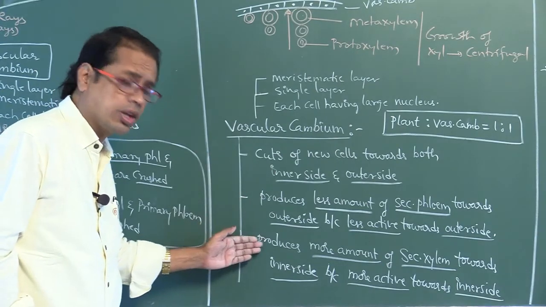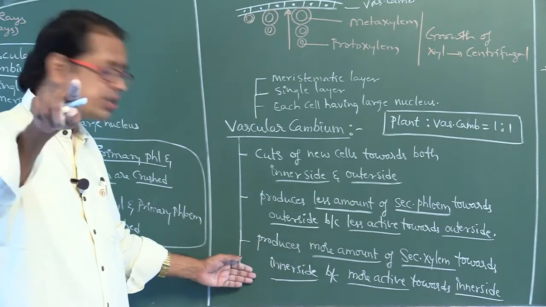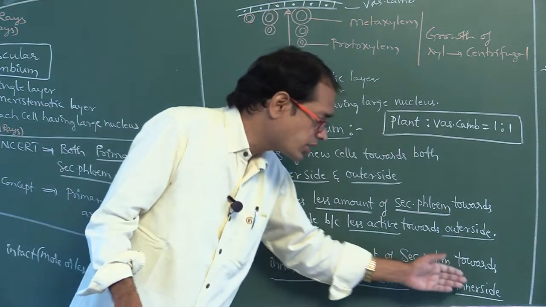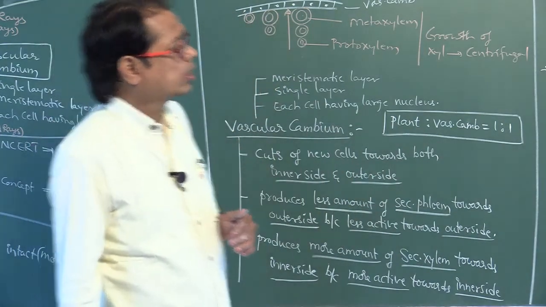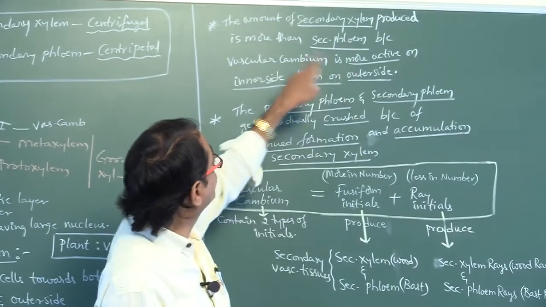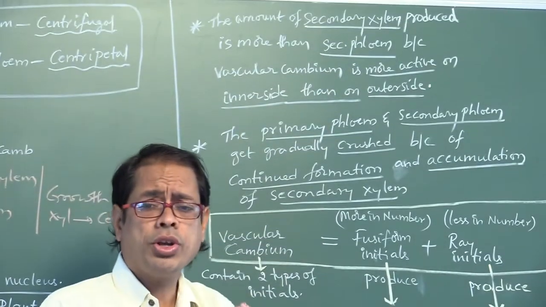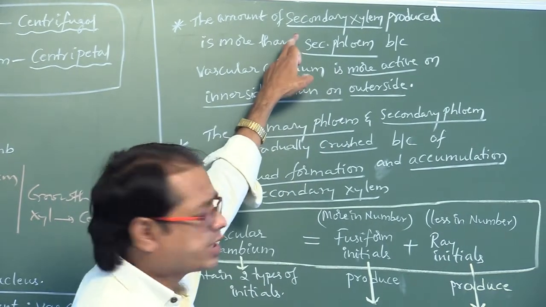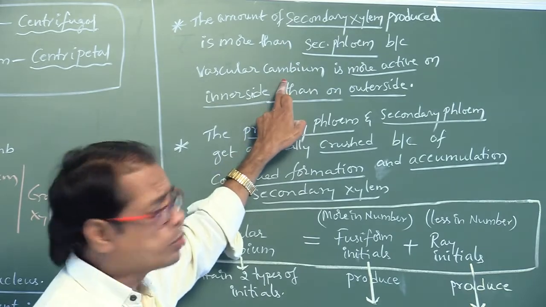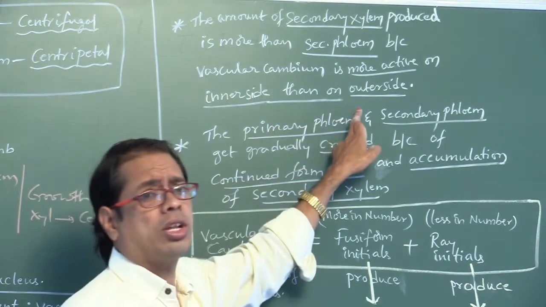Vascular cambium produces a greater amount of secondary xylem towards the inner side. What is the reason? Because vascular cambium is more active towards the inner side. Now look here, my dear students. The amount of secondary xylem produced is more than secondary phloem. Which one is producing more? Secondary xylem, when compared to secondary phloem, because vascular cambium is more active on the inner side than on the outer side.